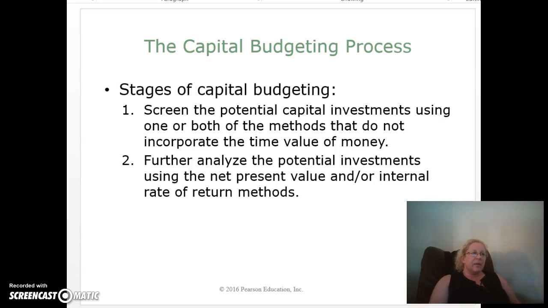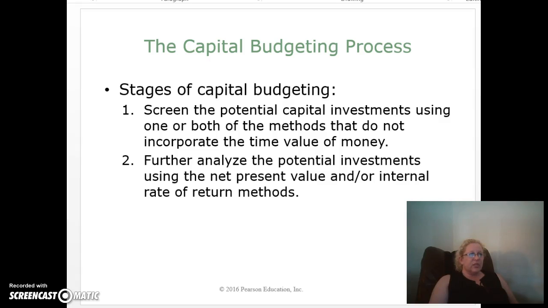The analysis of capital investments sometimes involves a 2-stage process. In the first stage, managers screen the potential capital investments using one or both of the methods that do not incorporate the time value of money: payback and accounting rate of return. These simple methods quickly weed out undesirable investments. Potential capital investments that pass stage 1 go on to the second stage of the analysis.